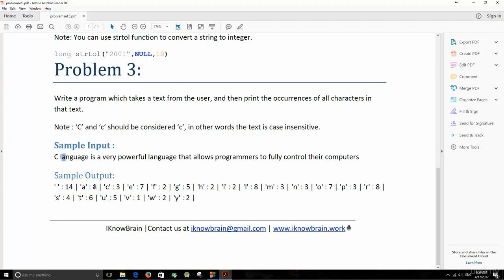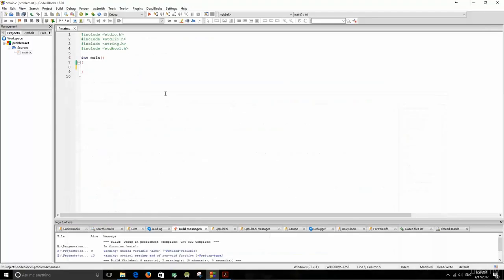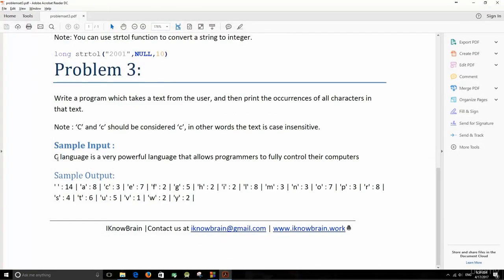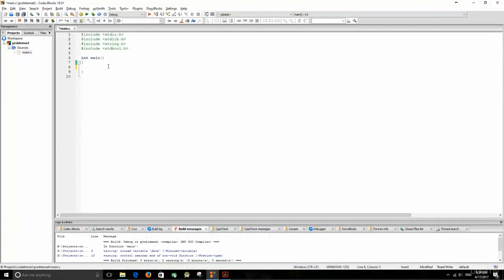So let's do that. The first thing, I'm going to copy paste that text there, and create a char array, so that's a string. I'm going to call that text, and give it that text there. And I'm going to change that capital letter C to small letter c for now, and I'm going to get it back later.